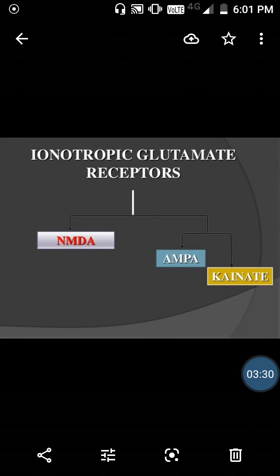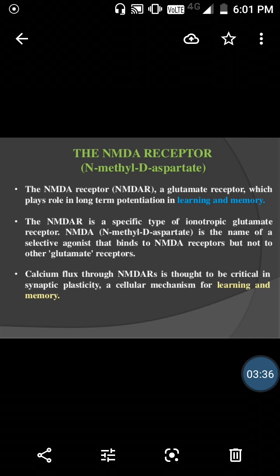First we will see the NMDA type of receptor. The NMDA receptor, also known as N-methyl D-aspartate receptor, is a glutamate type of receptor which plays an important role in potentiating learning and memory.